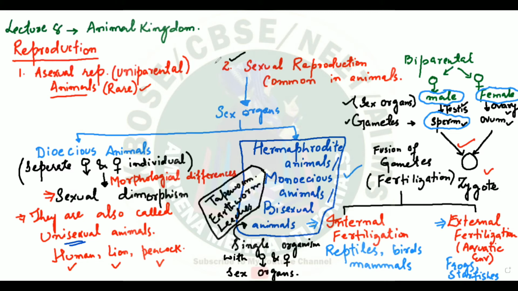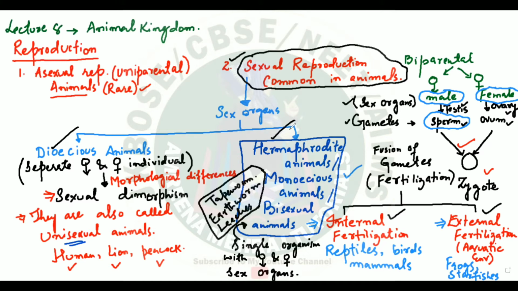Okay, now let us analyze. You saw that animals could be dioecious as far as sexual reproduction is concerned. Those which perform the sexual mode of reproduction, which is a very common mode, some go with internal fertilization, some perform external fertilization. That was one point to be noted. Another point is that some animals will be dioecious and show sexual dimorphism, whereas some animals will be monoecious. They will be bisexual, what we call hermaphrodite. These are called hermaphrodite animals because you have a single organism with both male and female sex organs. The examples are tapeworm, earthworm, and leech.